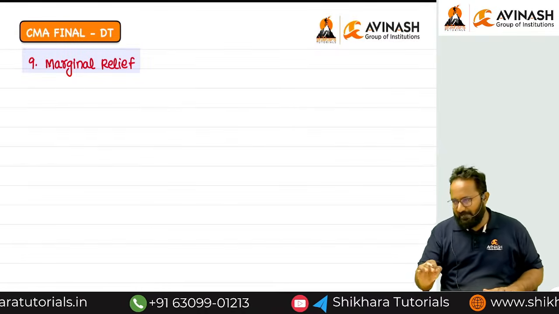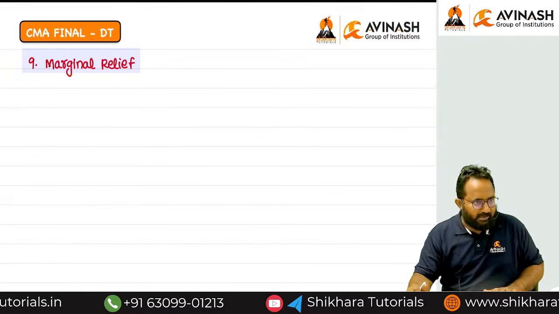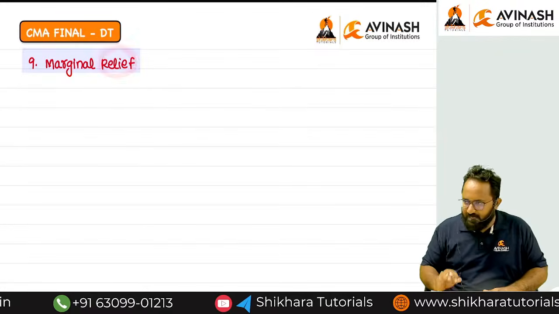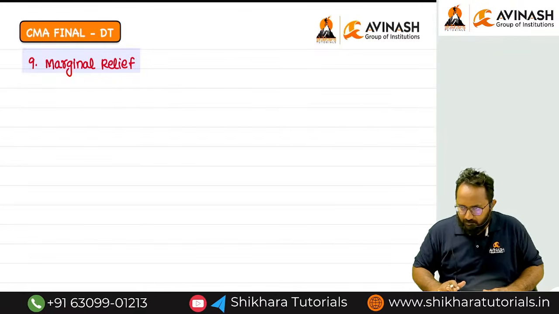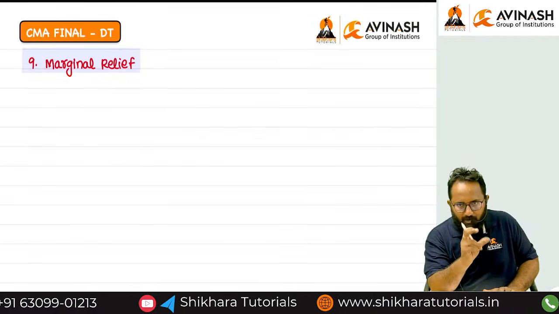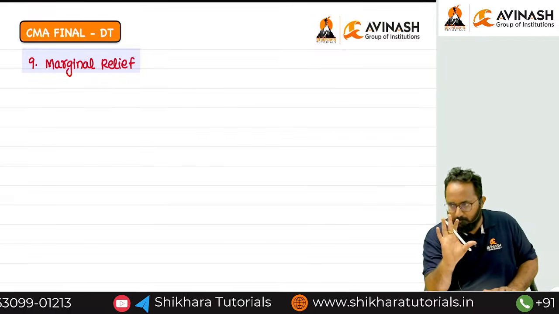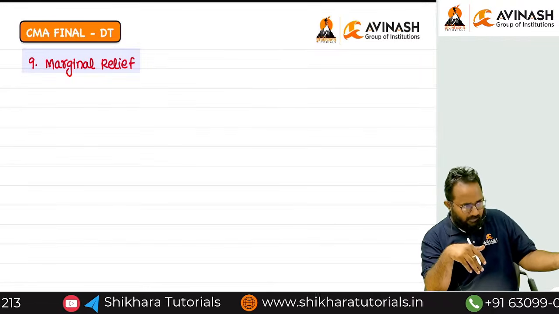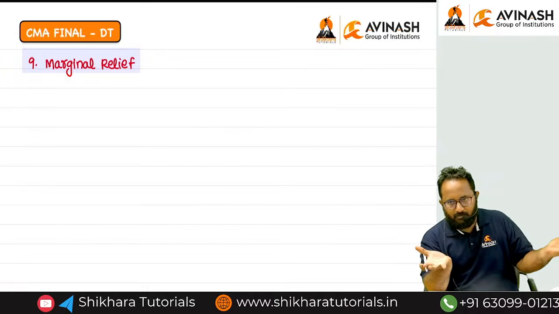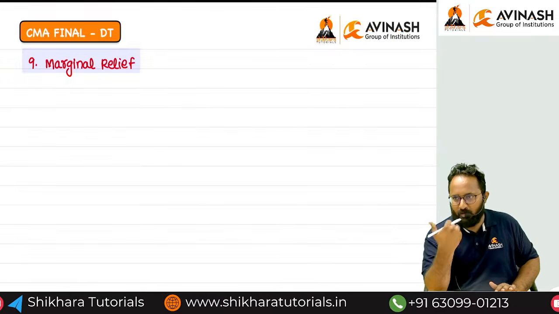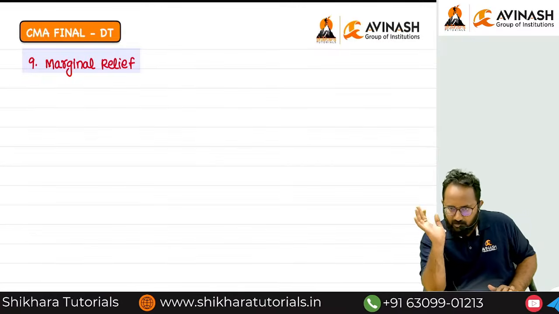Now I will take one example for explaining the marginal relief. Sir, relief means nothing but benefit to the taxpayer only, right? But they give either a huge relief or a marginal, a small amount of relief. Why will they give the relief? If the surcharge burden is there, they will give the relief. So now we'll understand what is that surcharge burden first. Then what relief he can get, we can also understand.